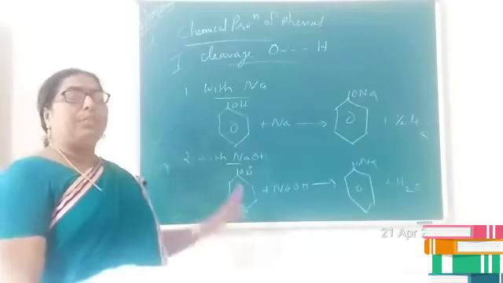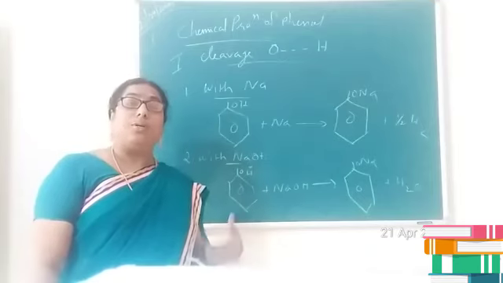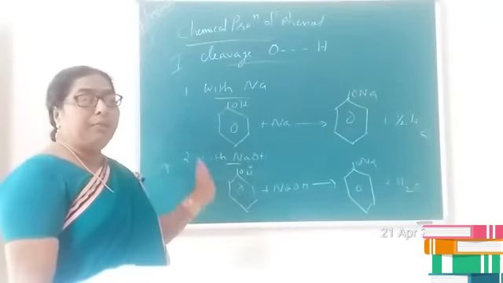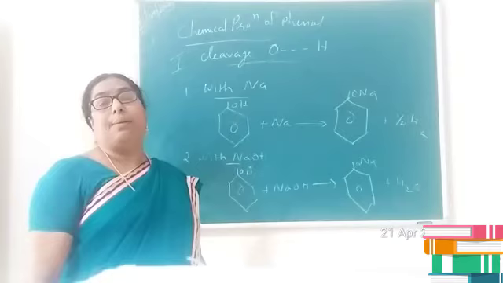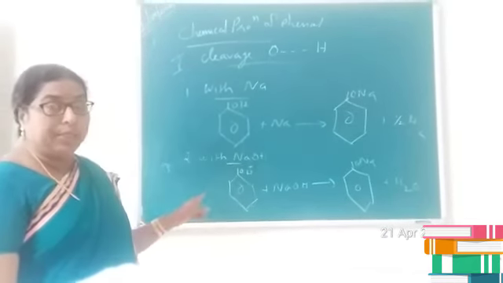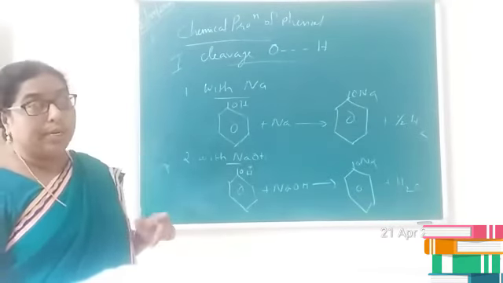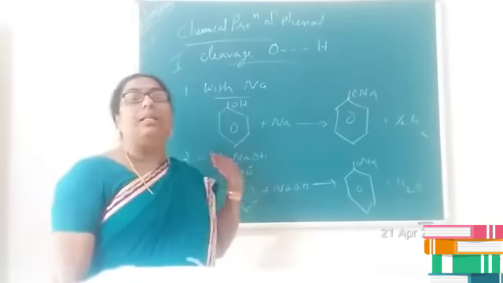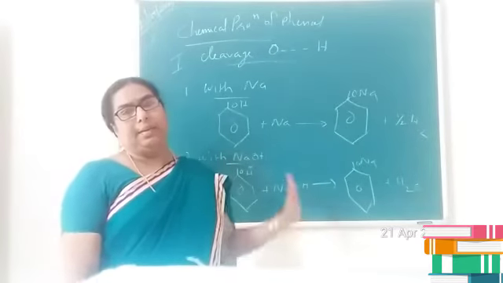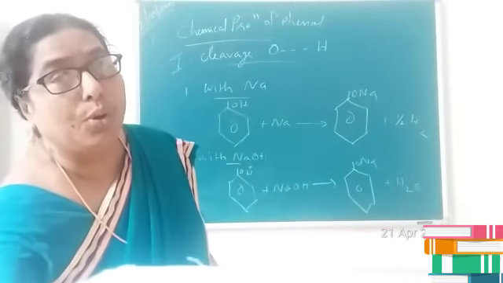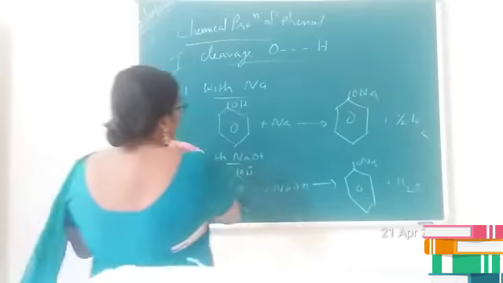Phenols are stronger acids compared to alcohols. They are able to turn blue litmus to red, but are unable to react with carbonates or bicarbonates to liberate carbon dioxide.